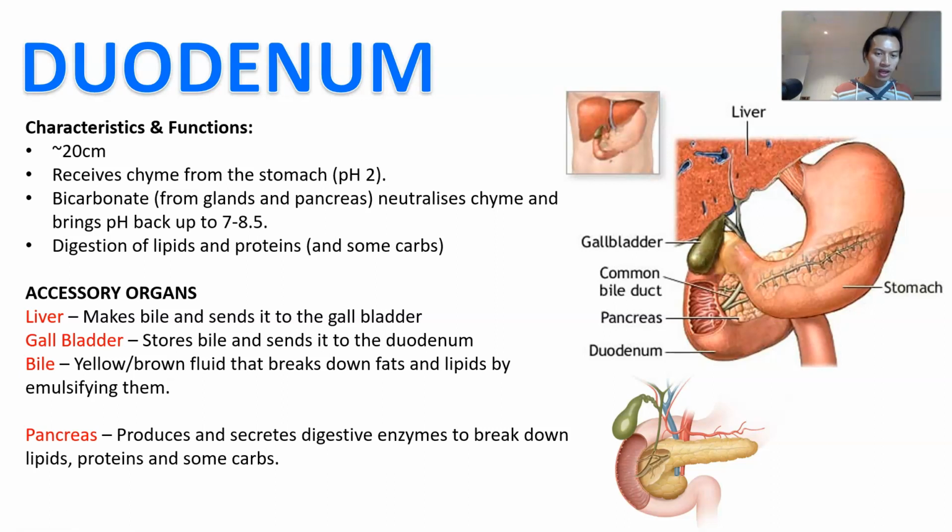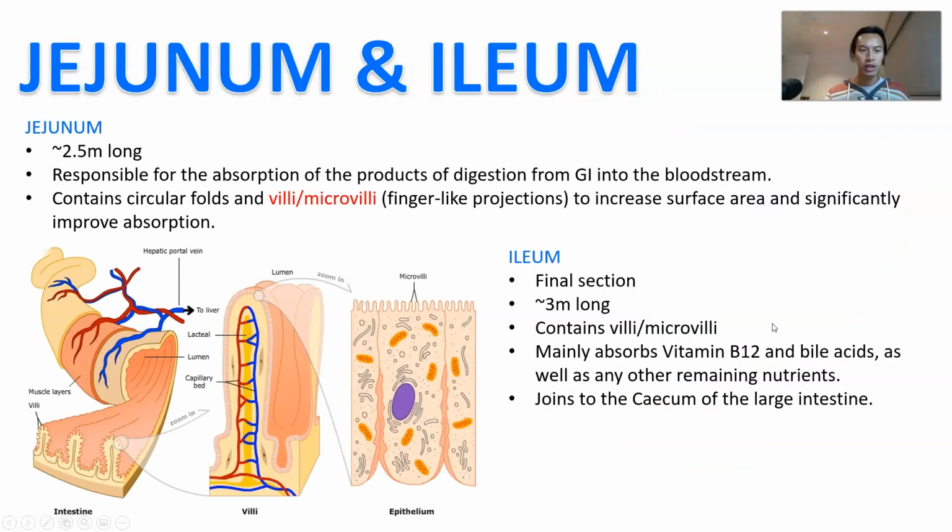Okay. In addition, the pancreas, which is also just next to the duodenum, is going to produce and secrete digestive enzymes, which are then going to break down that particular process even more. Okay, so a lot of really important digestion happening in both the stomach and the duodenum. In fact, the main parts of digestion.